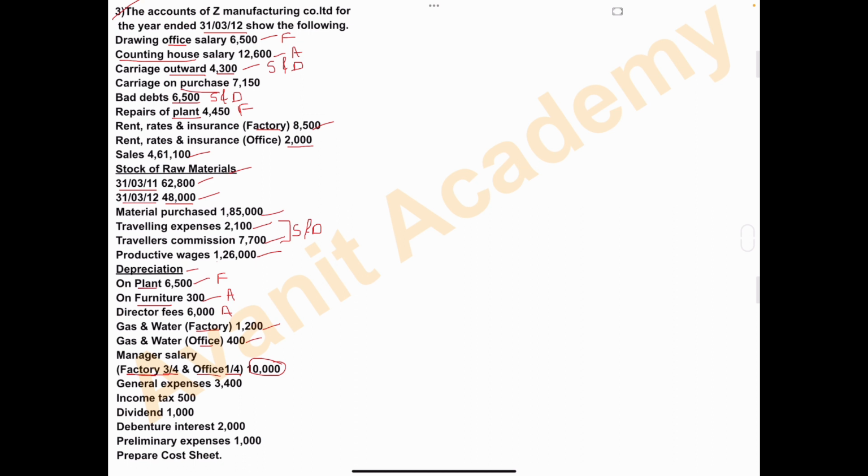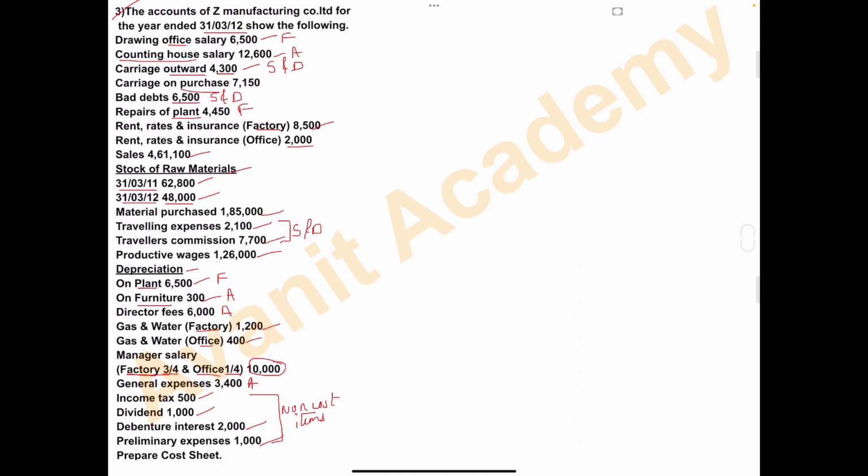Next, general expenses 3,400 will take under administrative overhead. The next item is income tax rupees 500, dividend 1,000, debenture interest rupees 2,000, preliminary expenses rupees 1,000. All these items are non-cost items. And these items we should not record in cost sheet because these are purely financial items.